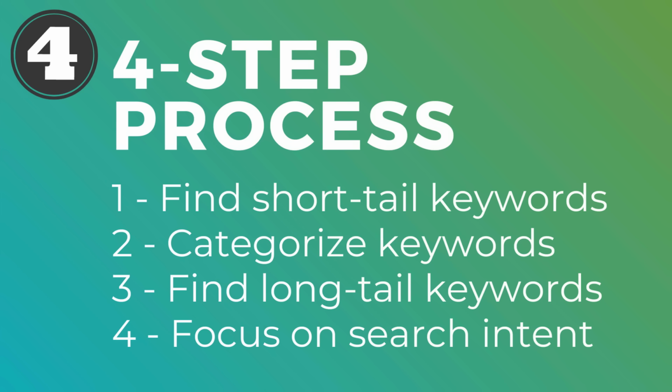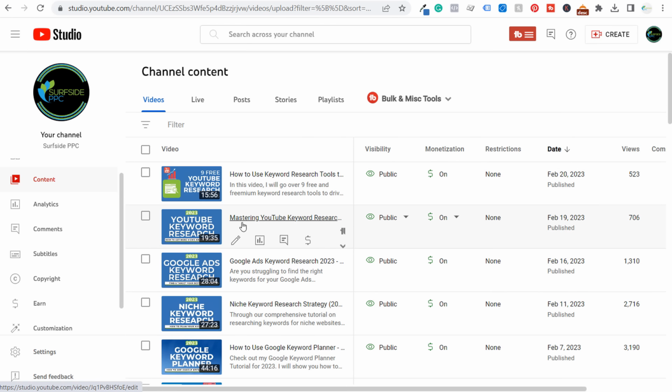If you look at the previous videos I've created this week, I have YouTube keyword research, Google Ads keyword research, niche keyword research, Google keyword planner, 9 free YouTube keyword research tools. I have a huge list of videos I'm going to create about keyword research because somebody who's looking for Google Ads keyword research or YouTube keyword research may be looking for something different than SEO keyword research.